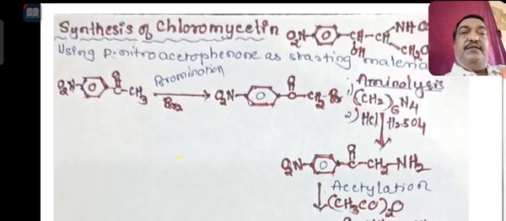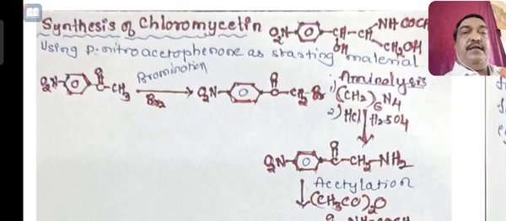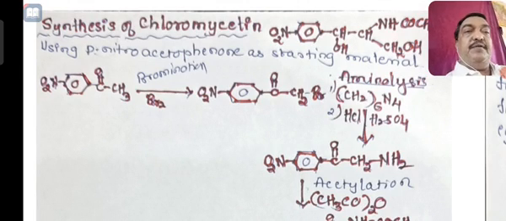You can start with paranitro acetophenone, COCH3. Subject it to bromination. The CH2 is replaced as HCl and Br will get attacked.